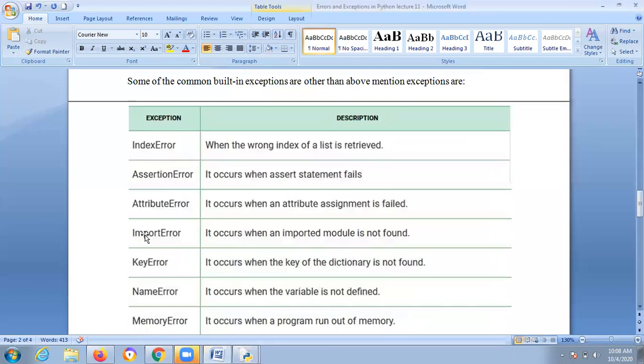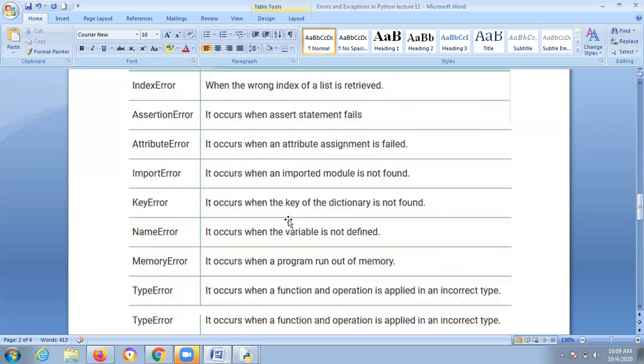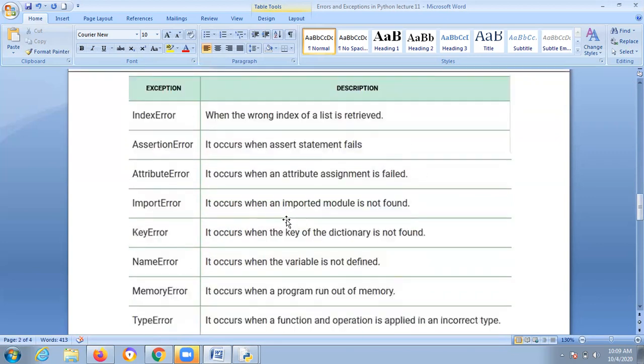The types of errors present in Python are completely built-in exceptions, which are internally present in the Python compiler. First one is index error, second one is assertion error, and third one is attribute error. Next one import error, next key error, name error, memory error, type error. Index means what? If you are entering the wrong index when retrieving, it is called index error. Suppose you are giving a wrong index, what will happen?